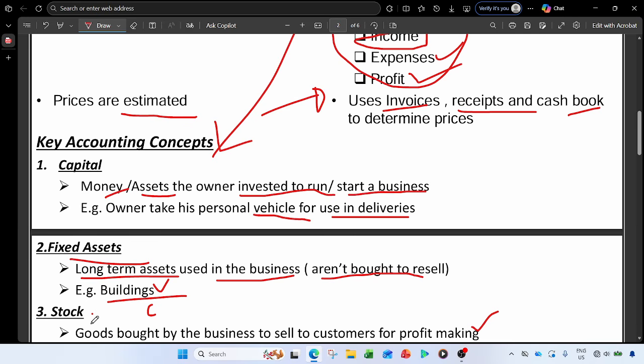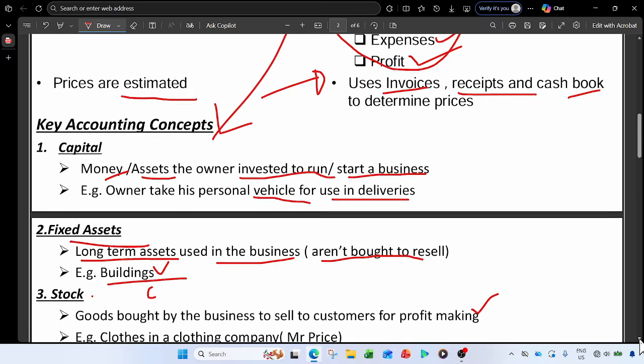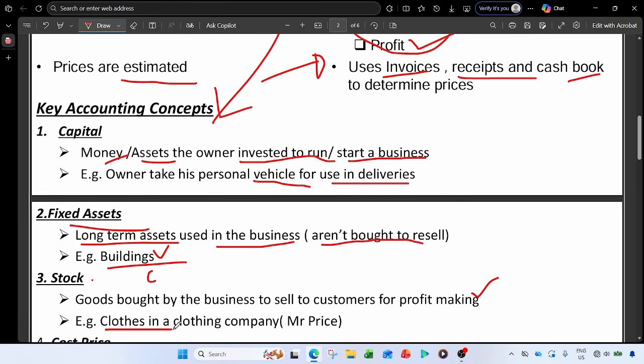Because you will also do the accounting equation in grade 10 accounting. So just know what a trading stock is. These are the goods that the business bought to sell to the customers with the intention of making a profit. An example here, let's say clothes in a clothing company, let's say Mr. Price buying clothes to sell to the customers, ordering clothes overseas and just putting their brand Mr. Price and selling it to the customer. So those clothes that are ordered are the trading stock or inventory.